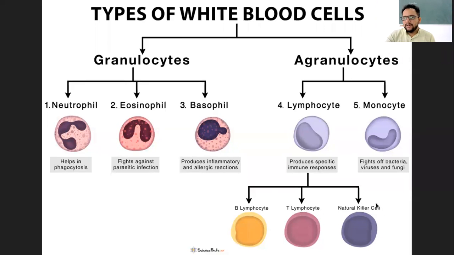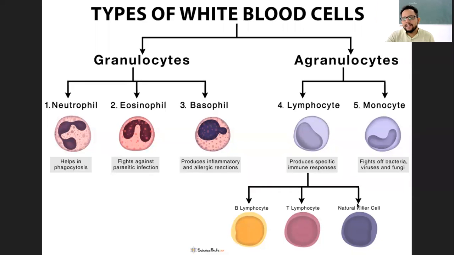Now there is a third type which is a little less common. That means natural killer cells. They have the natural ability to kill certain cells. Now you might want to ask what the difference is between all these different types, right? If we go into a little detail, then we can discuss this probably. But as of now, what we can say is that the amount and type of inflammatory substances, or the mechanism by which they attack the pathogen, are different, and that is why there are these several different types.